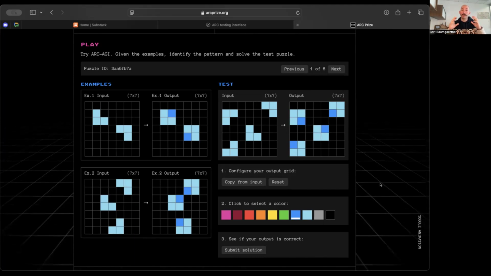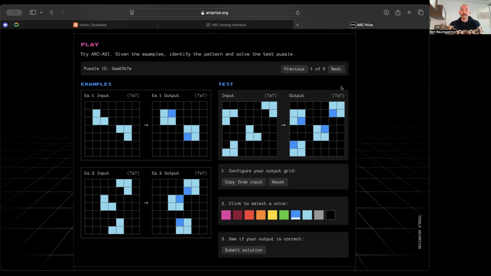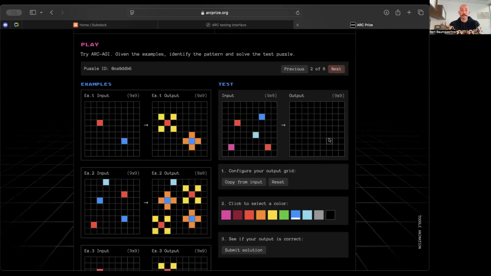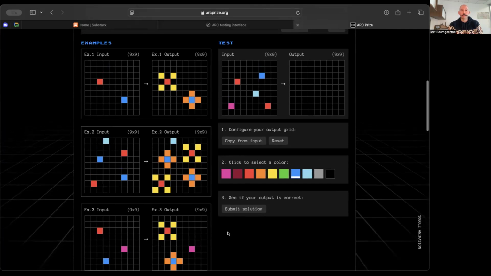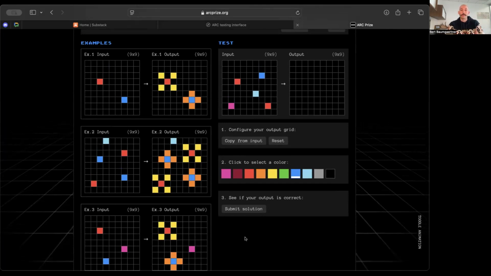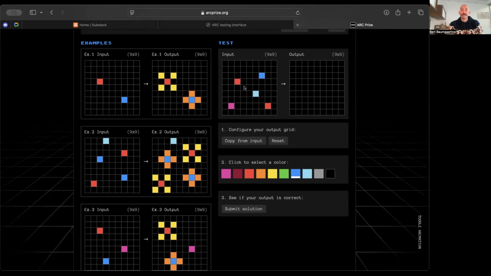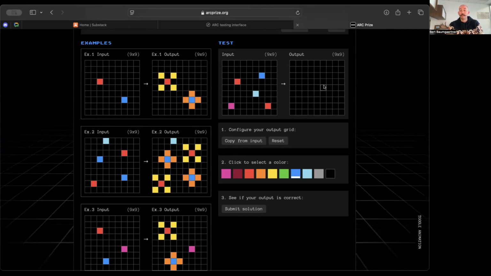Okay, so that's the idea of ARC. There are some examples that you can see on the ARC Prize webpage. So again, you're given these input examples that try to demonstrate to you what the task is, and then you're given a test input that you have to turn into an output.